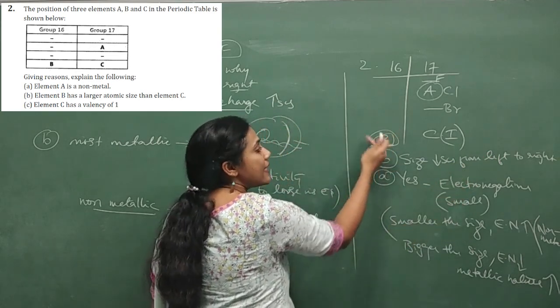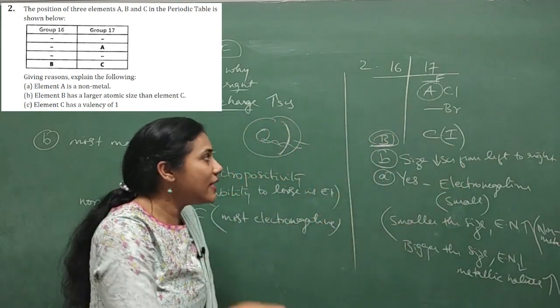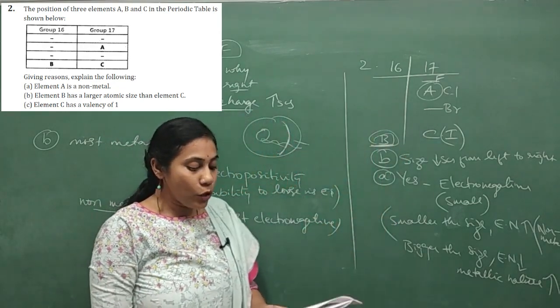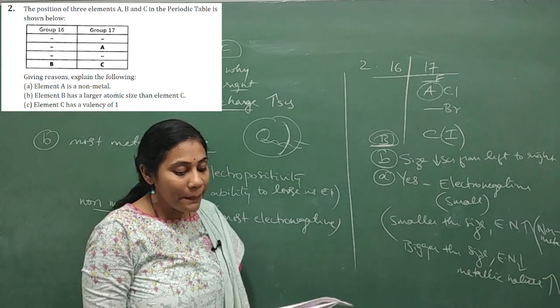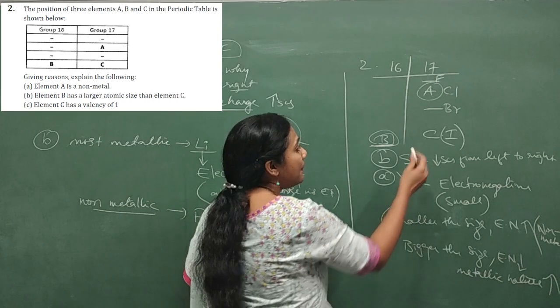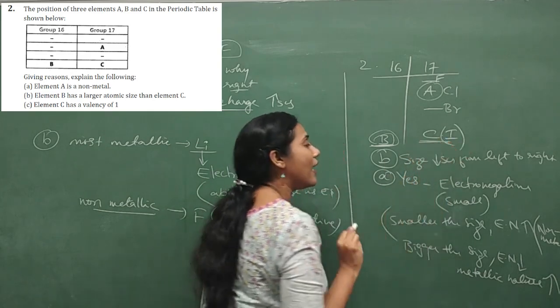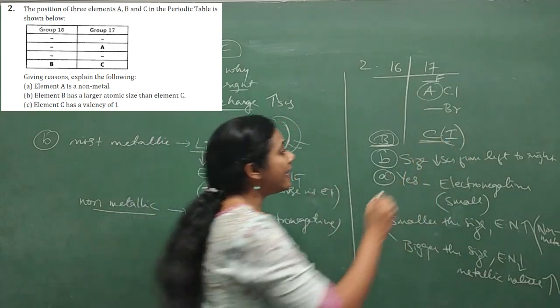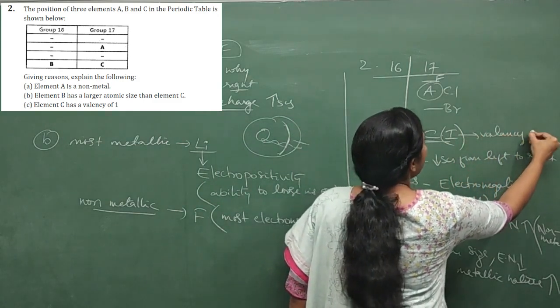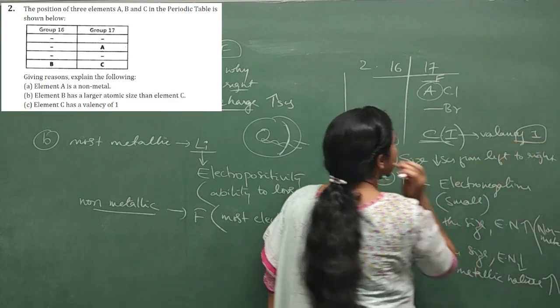Based on that, we can say B is larger in size compared to C. Okay. Coming to question C. Element C has valency of 1. Element C is nothing but our iodine. What they are telling is its valency is 1. Yes or no? So why it has valency 1, they are asking.